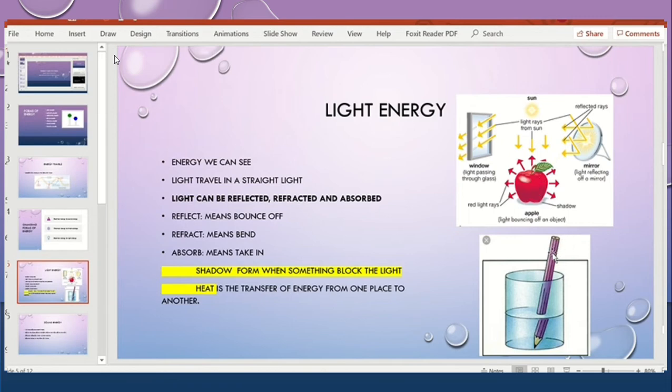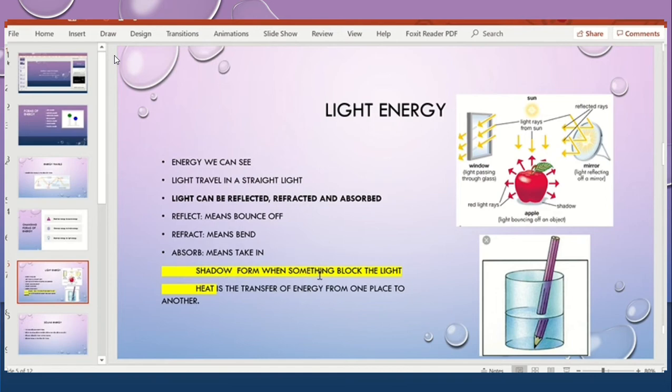Same, if you are seeing this pencil purple, what does it mean? All the light colors are absorbed by this, only the violet or the purple color is not absorbed. That's why you are seeing this purple. Here yellow, it means all the colors of the light are taken in, only which color reflects or hits back? The yellow one. So you are seeing this yellow one, that is what absorb means.